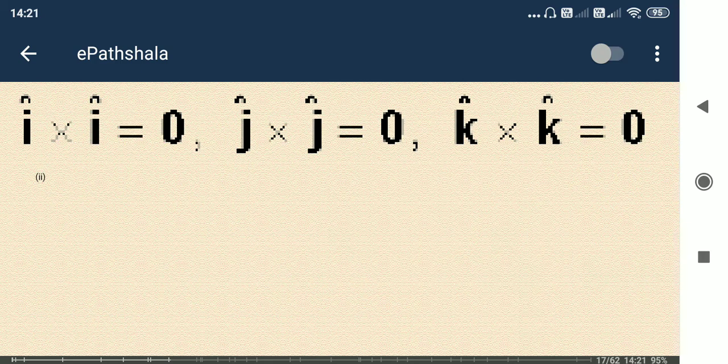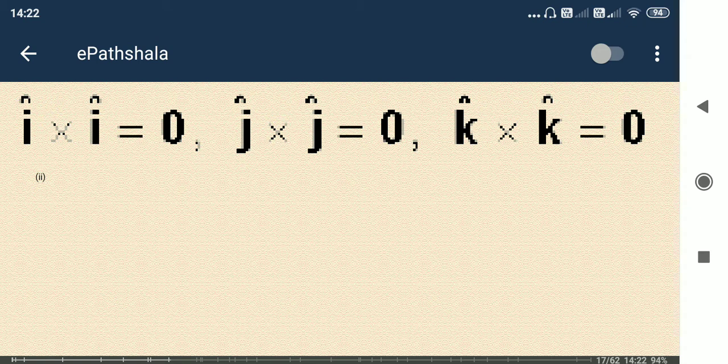This is from vector only, okay? The unit vector in the direction of x multiplied by the unit vector in the direction of x is obviously 0, because we know that multiplication in the case of vectors gives sine theta, where theta is the angle between these two vectors. If we are taking the same direction, then the angle is obviously 0, so sine 0 means 0. So ultimately the resultant is coming to be 0, okay?